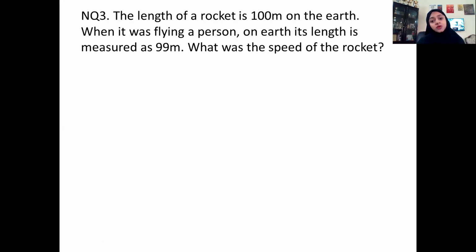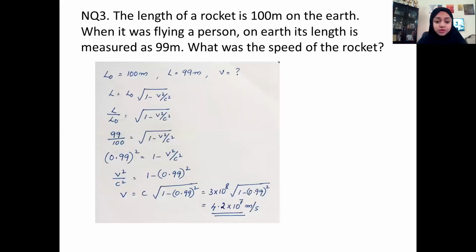The length of the rocket is 100 meters on the Earth. When it is flying past a person on Earth, its length is measured as 900 meters. What was the speed of the rocket? This is also a straightforward question similar to question number 2. So pause the video here, solve it, and come right back. Let us check the solution.